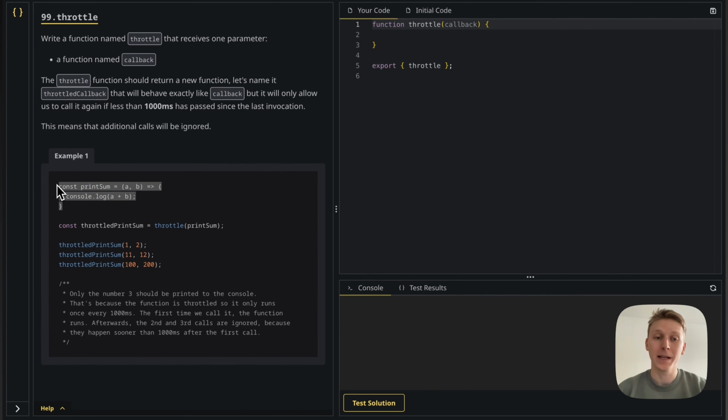I have here a simple print_sum function that receives two parameters, adds them together and console logs the result. And then below I have a throttled print_sum, which I create by calling throttle and passing the print_sum function. So this is the callback I'm talking about in the description. Below I call throttled print_sum with 1 and 2, and this should print 3. Then I call throttled print_sum with 11 and 12, and this should do nothing because 1000 milliseconds didn't pass since the last invocation. And same with throttled print_sum with 100 and 200, right? This one shouldn't do anything because no more than 1000 milliseconds have passed.